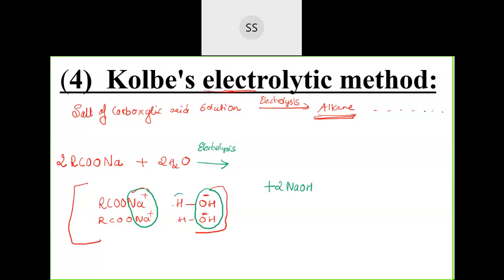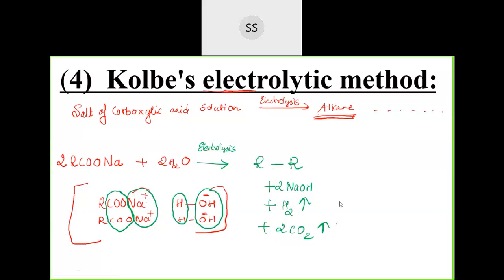Plus one more: this hydrogen and hydrogen will react with each other, as in a free radical reaction. So one hydrogen molecule will escape during the process. So I have removed 2 NaOH and one hydrogen. Now, because you are passing a high voltage of electricity, the carbon dioxide will also escape. Two molecules of CO2 will escape. What is remaining now? R and R, so they will combine with each other. R binds with R and gives you the higher alkane, plus these side compounds which are formed.